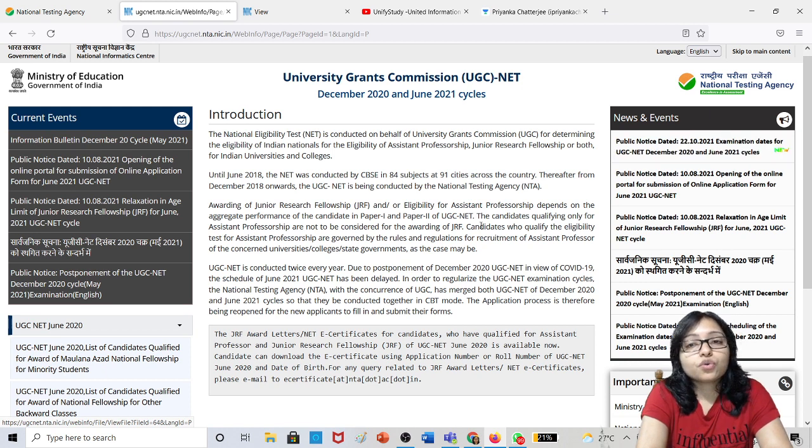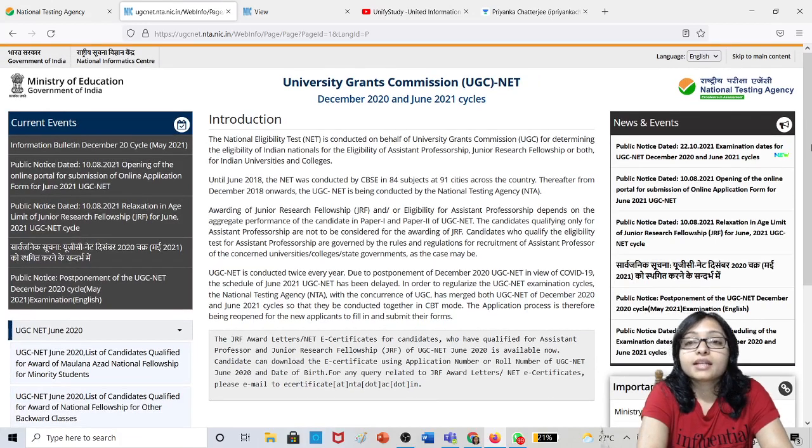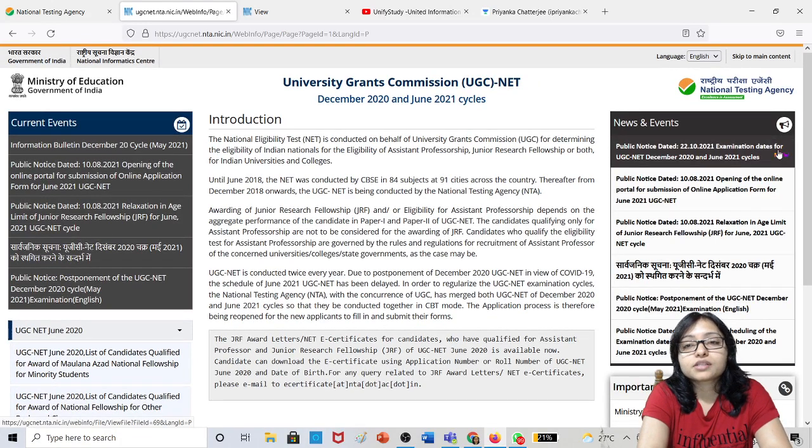Please don't be confused by this. I don't know why they are doing it like this. Focus on your study and try to prepare yourself. Whenever the admit card comes, you will get an official email also. On this website you can get the link for downloading the admit card, and the notice for the subject wise dates will also be published.